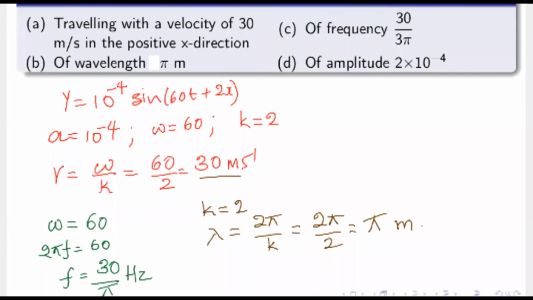Its wavelength is pi meters, of frequency 30 by 3 pi, which is actually 10 by pi, which is wrong. We have got it to be 30 by pi hertz. Option C is wrong. Option D is obviously wrong, as it is given 2 into 10 power minus 4, but actually it's 10 power minus 4. So option B is correct.